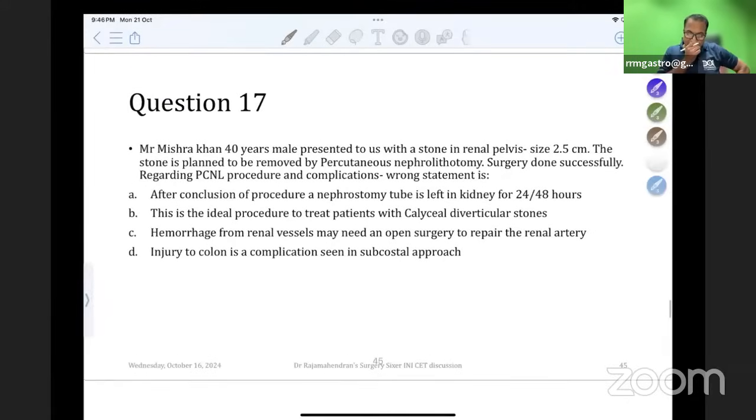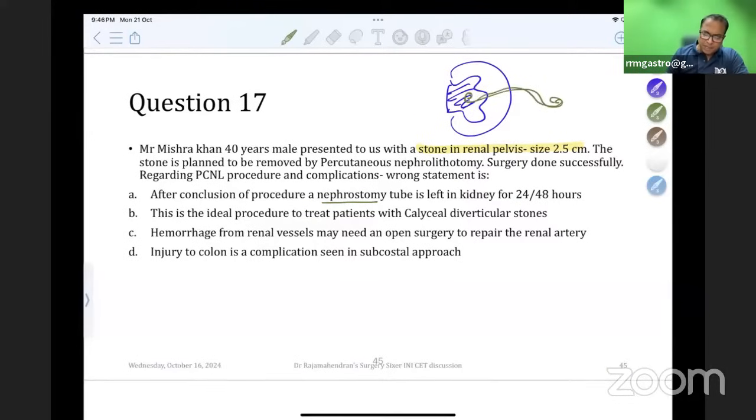Okay. Mr. Mishra, 40 years male, presented to us with a stone in the renal pelvis of size 2.5 centimeter. A 2.5 centimeter stone like this, a staghorn stone. The stone is planned for PCNL. Surgery done successfully. Regarding the PCNL procedure and complications, what is the wrong statement? After conclusion of the procedure, a nephrostomy tube is kept in the kidney for 24 hours. After completing this procedure, keep a tube temporarily here.